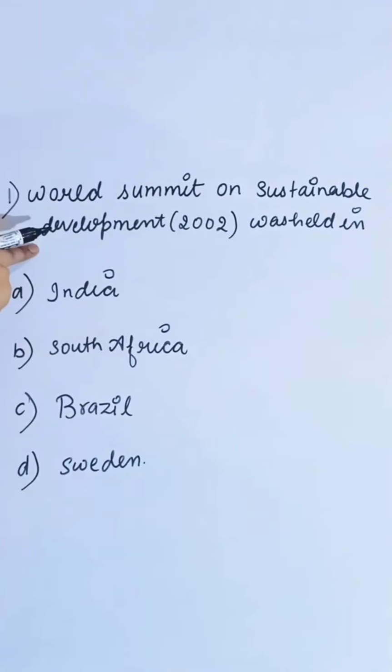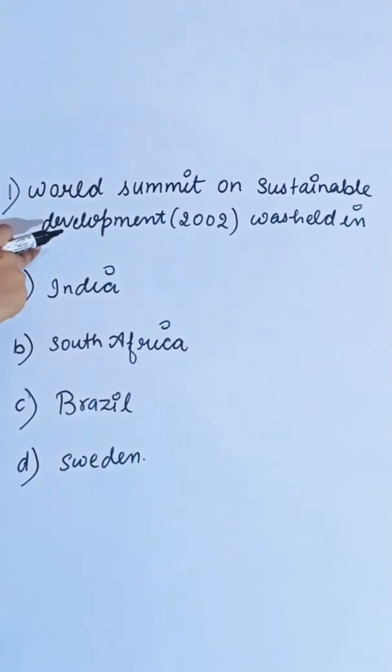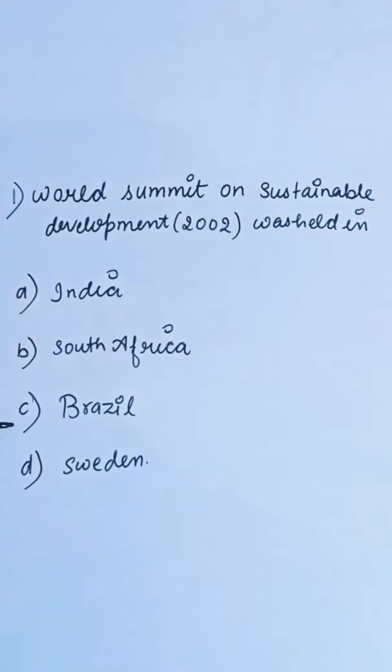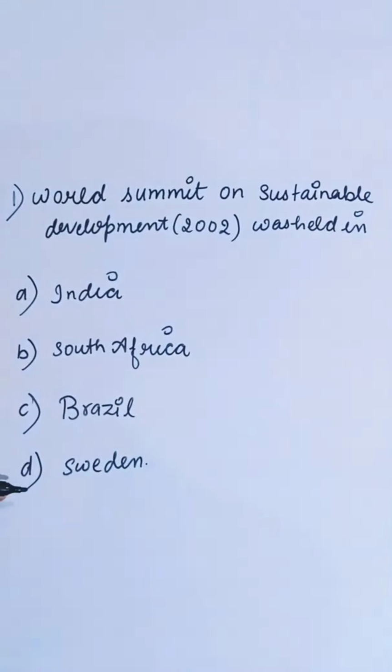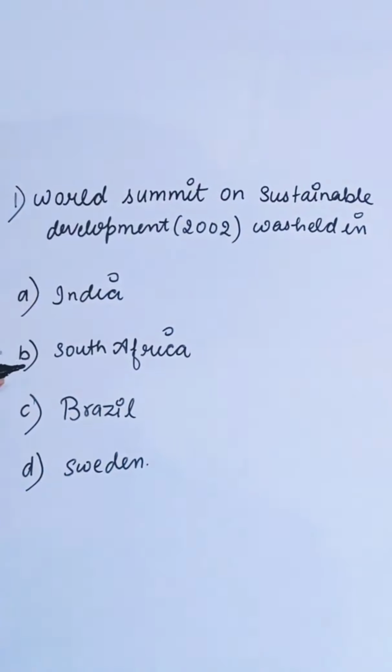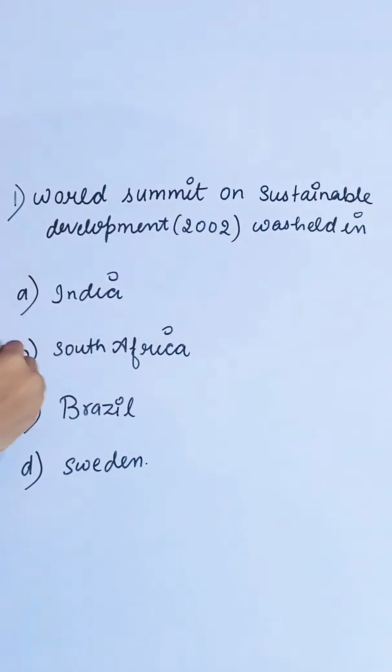World Summit on Sustainable Development was held in: first option India, second is South Africa, third is Brazil, fourth is Sweden. World Summit on Sustainable Development was held in South Africa. So correct answer is B.